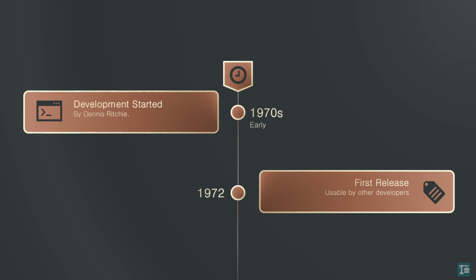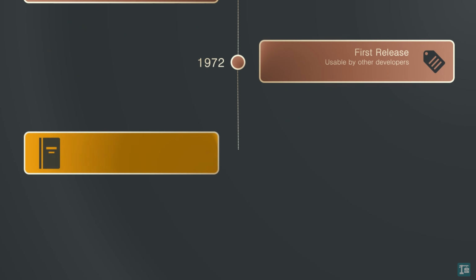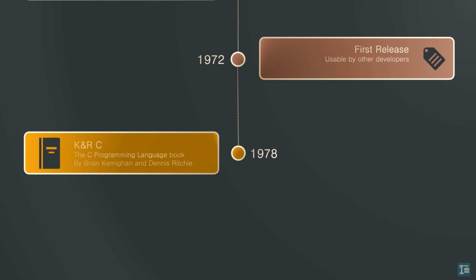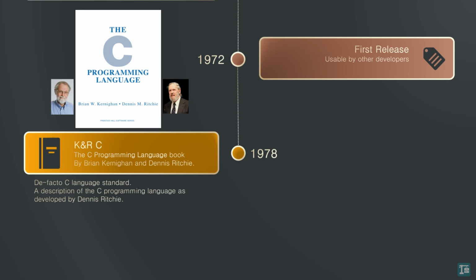In 1978, Brian Kernighan and Dennis Ritchie wrote the original description of C in a book that became widely recognized, The C Programming Language, also known as the White Book. This book served as the informal standard for C, referred to as K&R C.